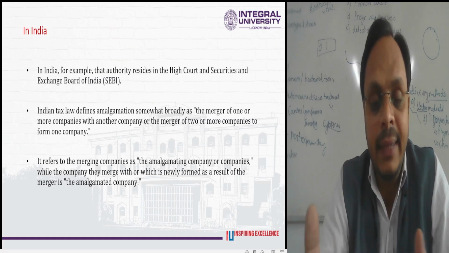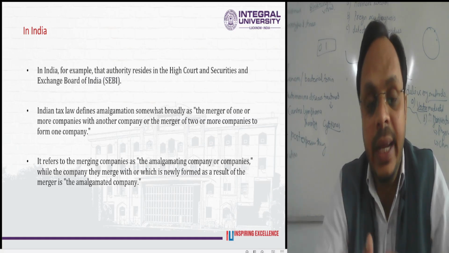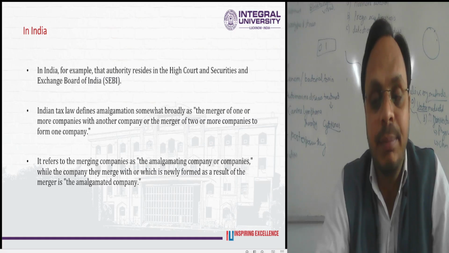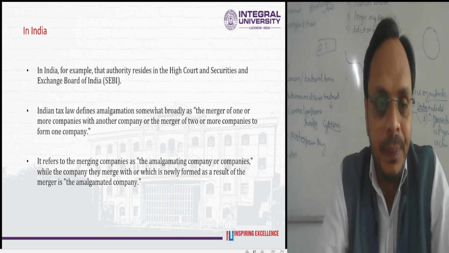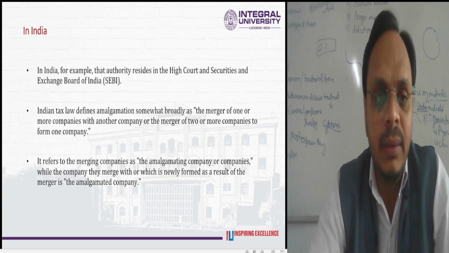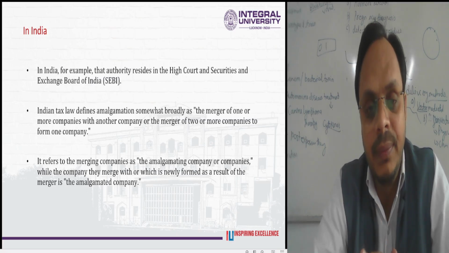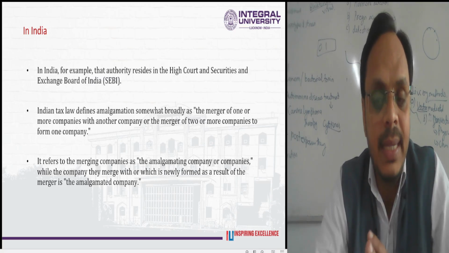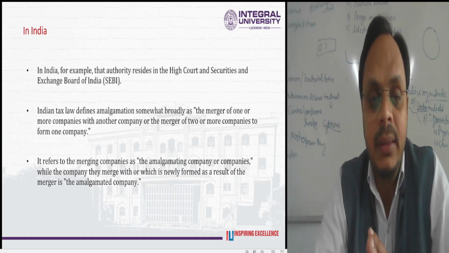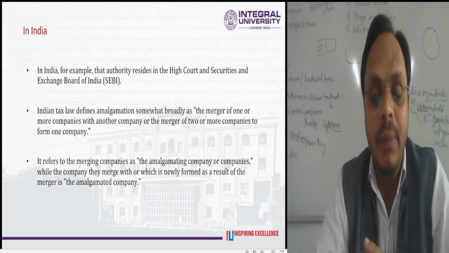All the assets and liabilities are revalued once again, and one new balance sheet is prepared, known as the consolidated balance sheet. Amalgamation refers to the merging of companies: the merging companies are the amalgamating companies, while the company they merge with, or which is newly formed as a result of the merger, is the amalgamated company.